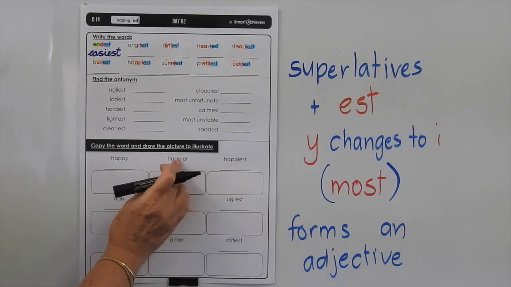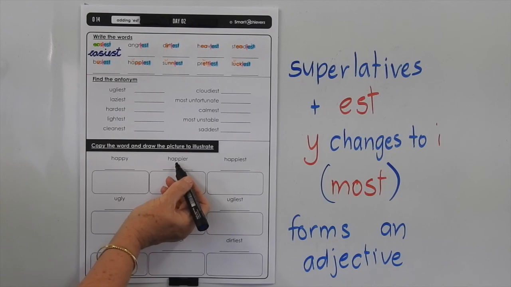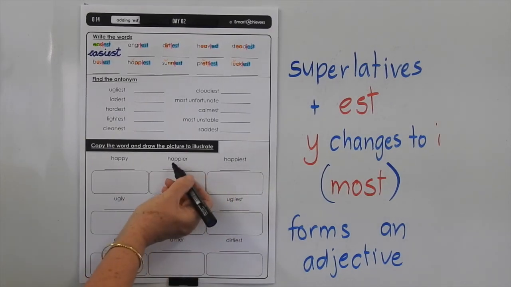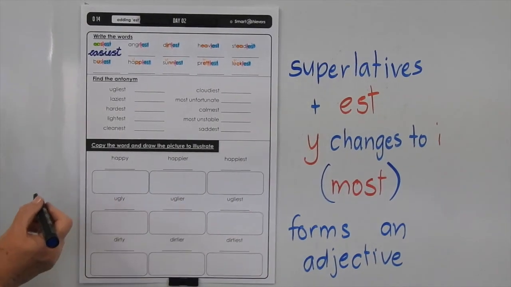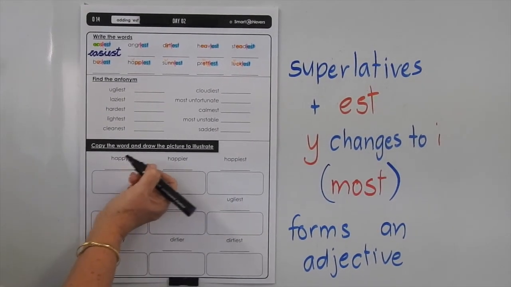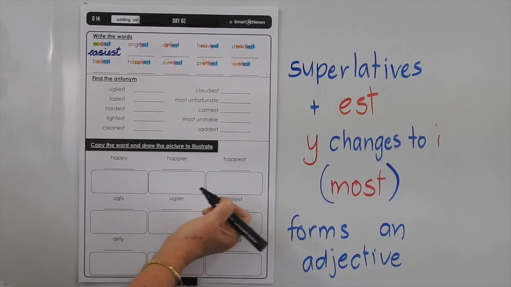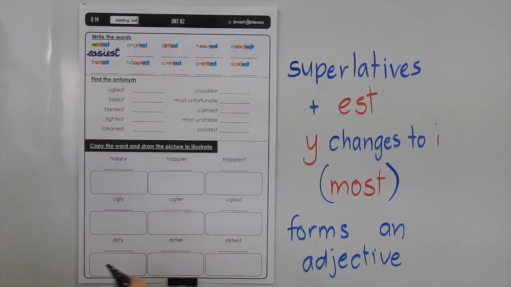You can't get rid of that sound. There's no such word as happer or happest. It's got to be happier, happiest. So just be careful of that when you're writing it, and draw some fantastic pictures here to show the meanings of those words.